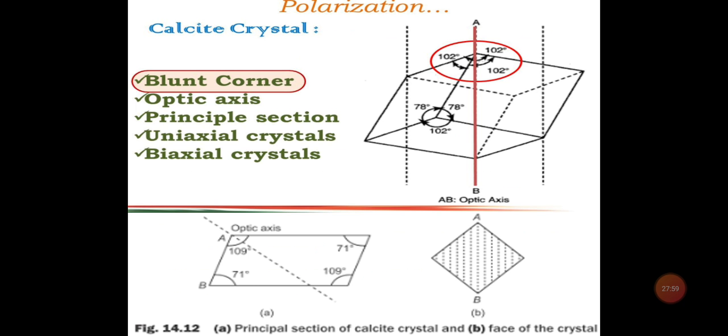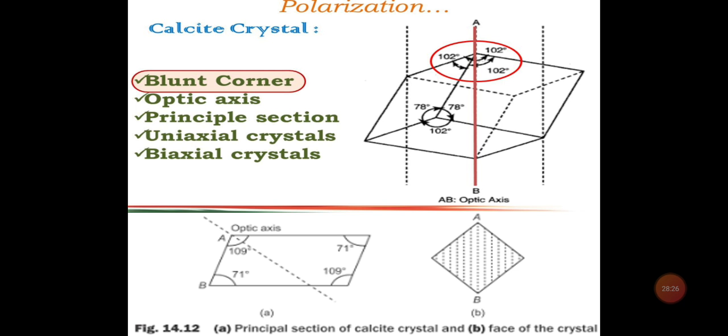Now we will discuss some points about the calcite crystal. As I have already told you, the calcite crystal is an anisotropic crystal, meaning it has different properties in different directions. It is also known as Iceland spar, a calcium carbonate crystal. It is a colorless crystal which is transparent to visible and ultraviolet light.